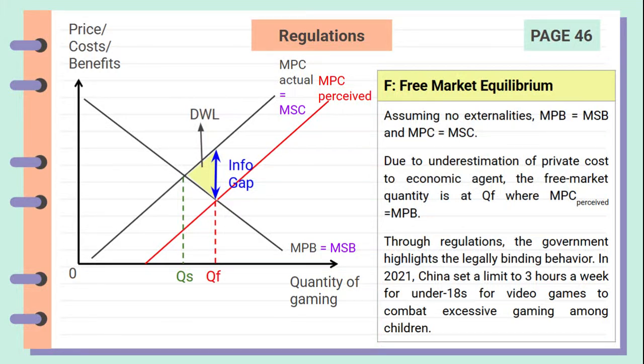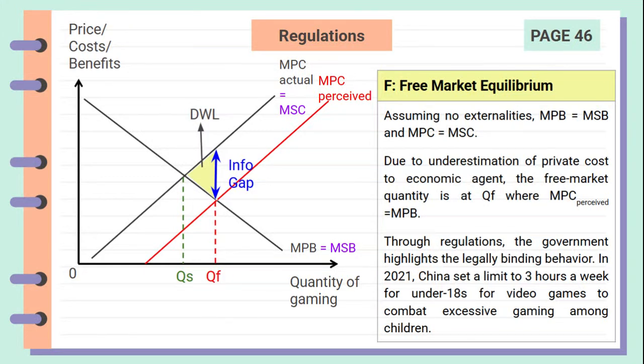In this video, we will analyze how regulations can resolve market failure caused by underestimation of private costs in the market of gaming using the FEED framework. The first step, F, stands for free market equilibrium. Here, we'll need to establish the free market equilibrium.